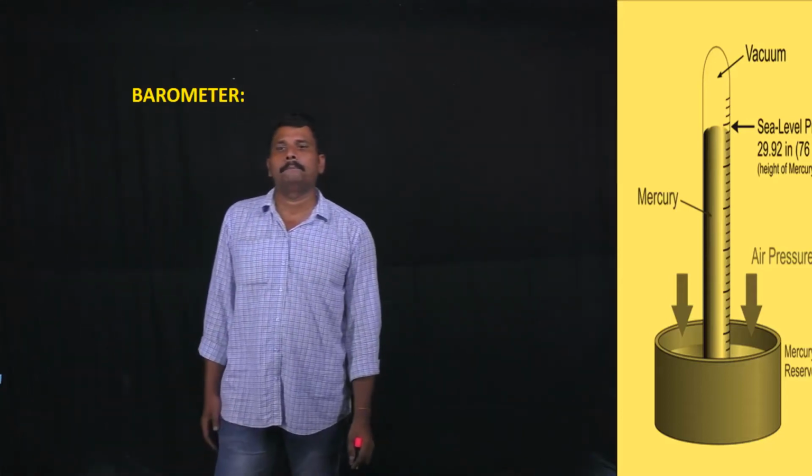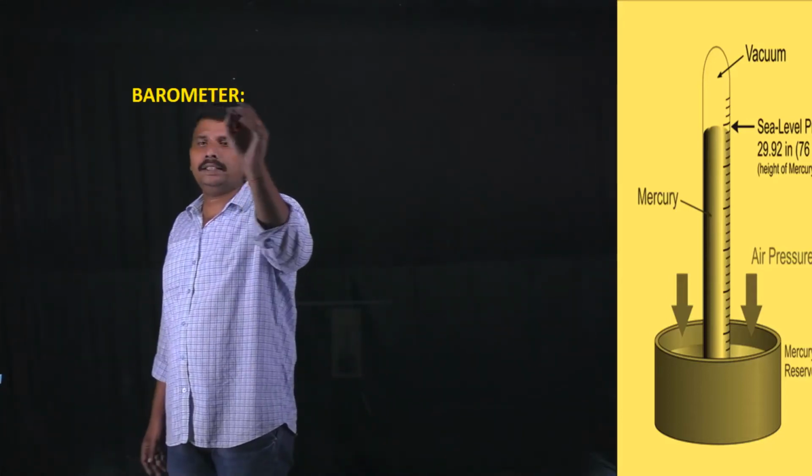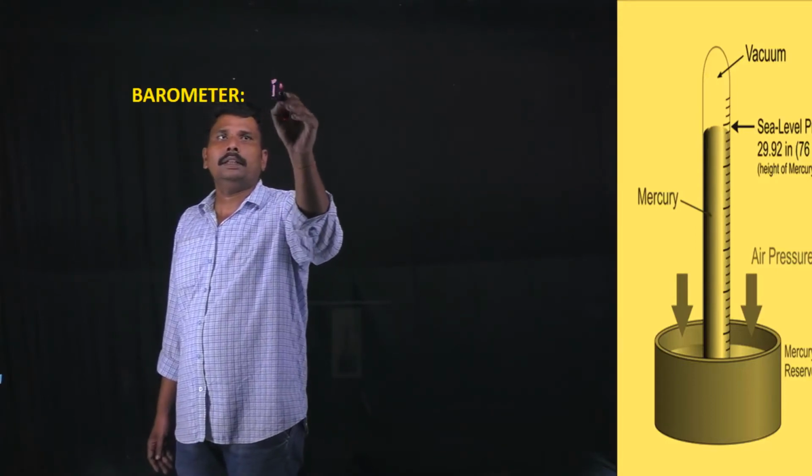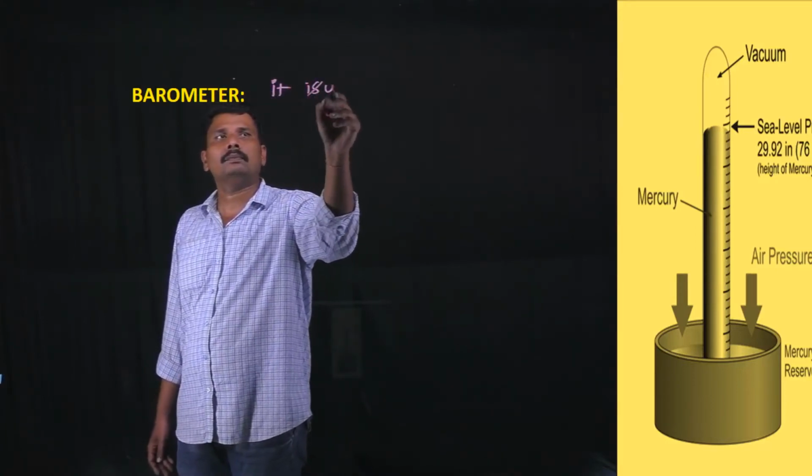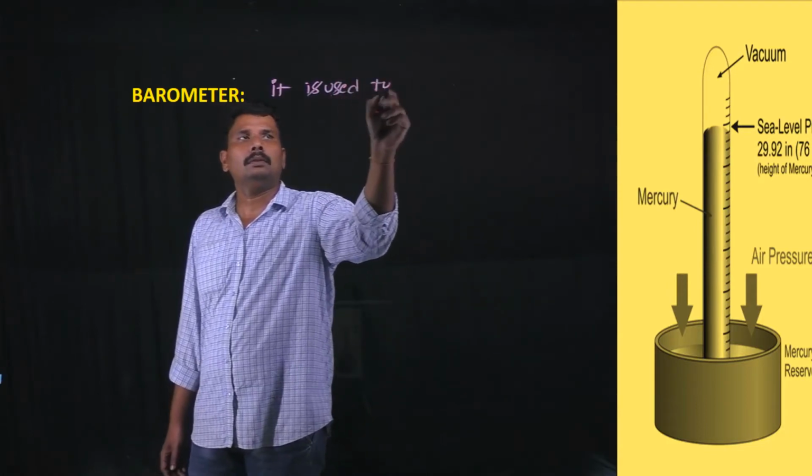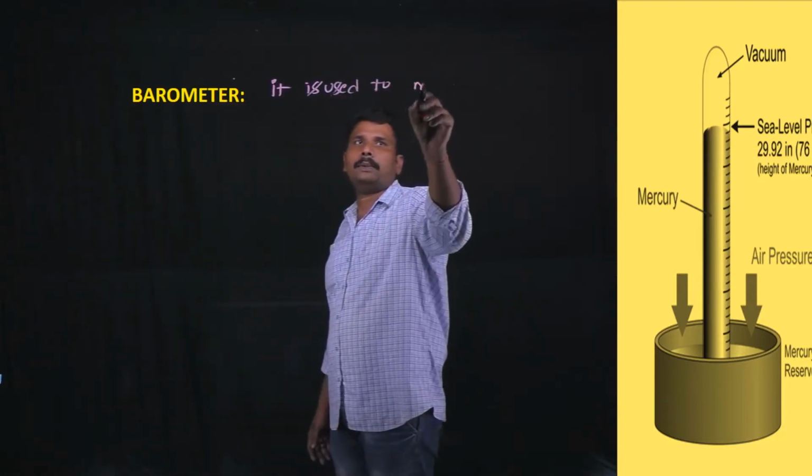Barometer. Barometer is a device. It is used to measure the atmospheric pressure of a planet.